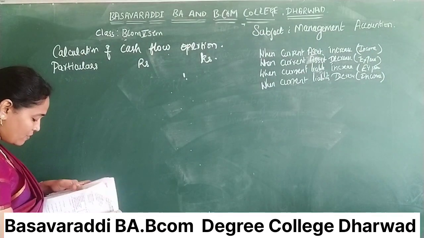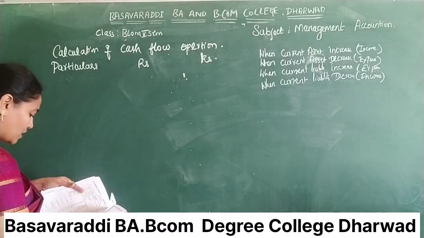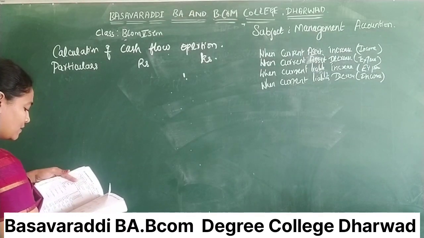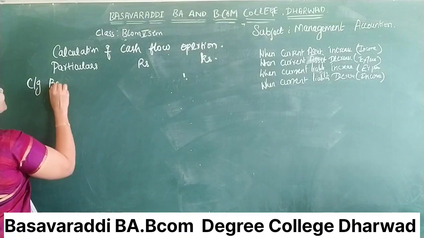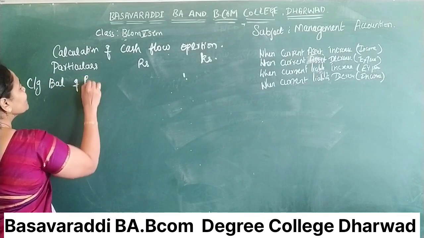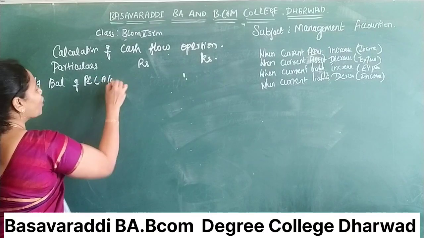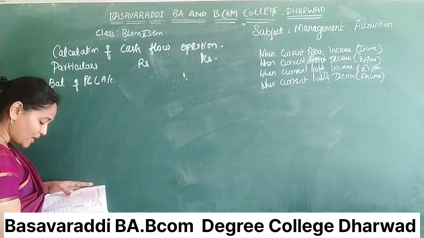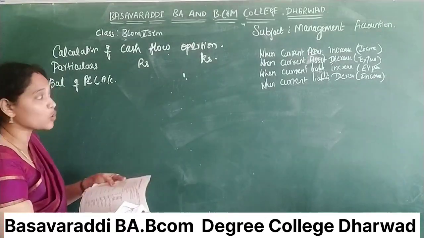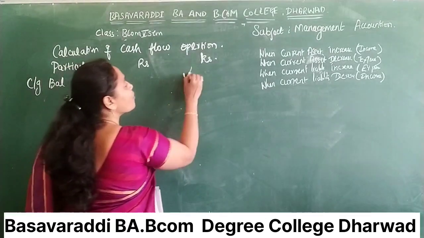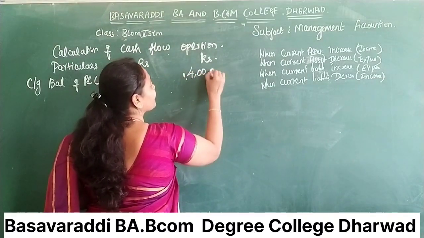First one is profit and loss account, 4 lakhs in December. So first, the closing balance of profit and loss account. January 18 is the opening, December 18 is the closing. First we have to enter the closing, 4 lakhs.